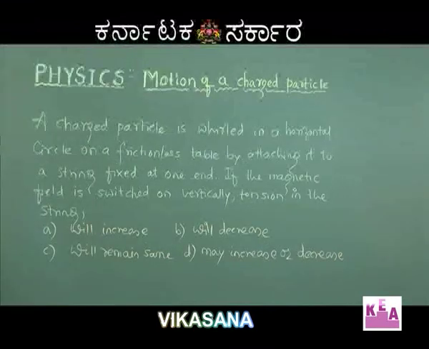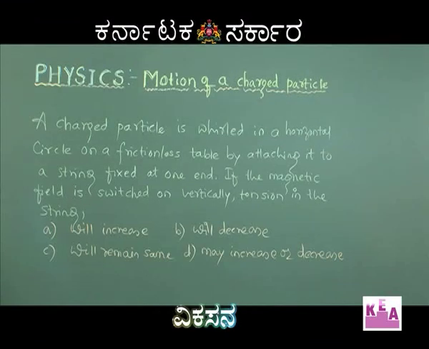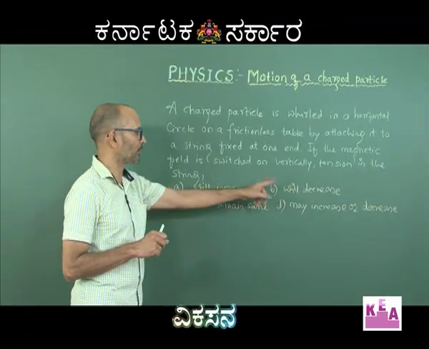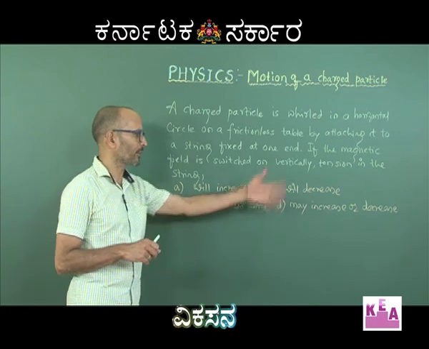A charged particle is whirled in a horizontal circle on a frictionless table by attaching it to a string fixed at one end. So, the string is fixed at one end, and to the other end of the string there is a small charged particle which has been connected, and it is being whirled in a horizontal circle on a frictionless table. See, here the circular motion being described is on the horizontal table. If the magnetic field is switched on vertically, tension in the string will, right, will it increase, will it decrease, will remain the same, or may increase or decrease.